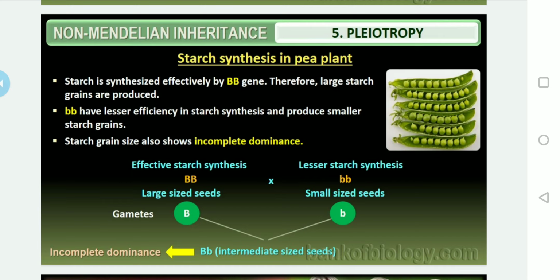Intermediate size seeds are also produced. So this is the best example of pleiotropy in plants.